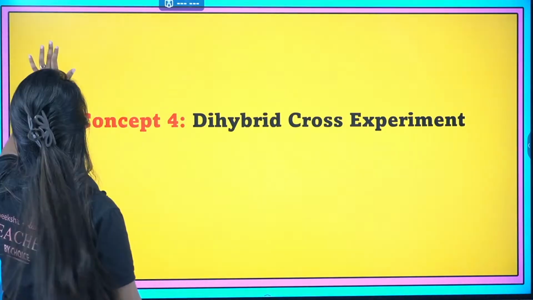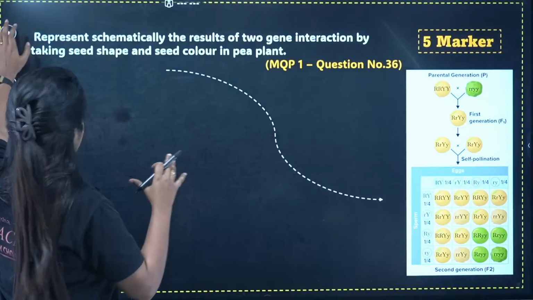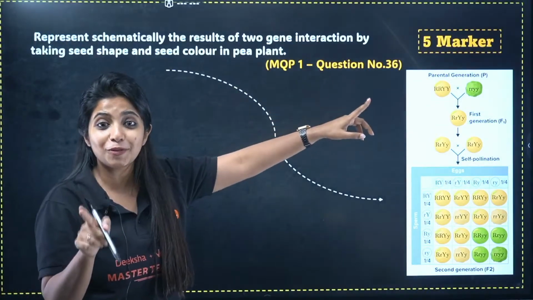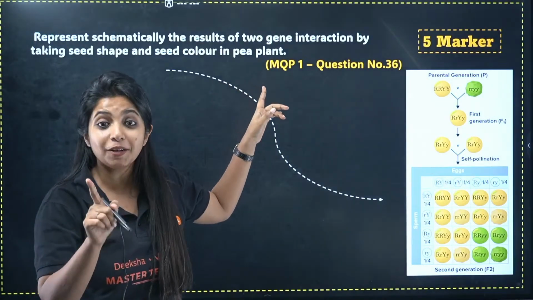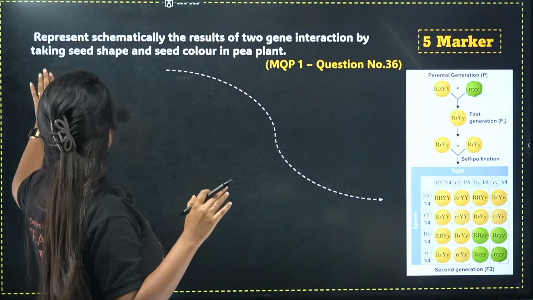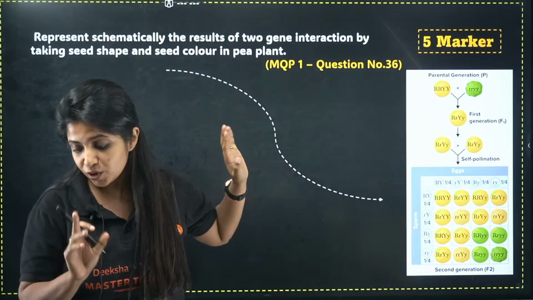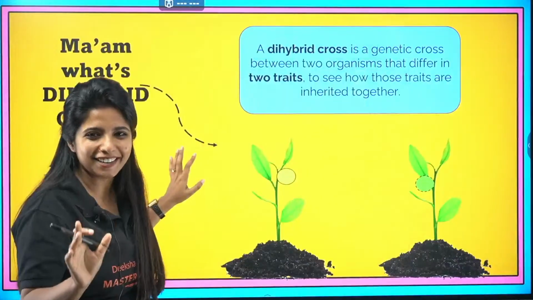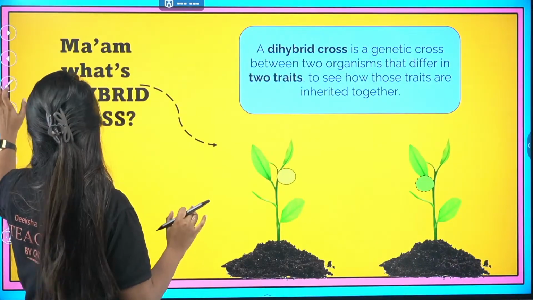Yes, perfect. Chalo. So dihybrid, what do you mean by that? By the way, you get a 5 marker question from this particular concept in your second PUC. They directly ask you, represent schematically the result of 2 gene interaction by taking seed shape and seed color. So it's a 5 marker question that I'm going to deal with right now by explaining this. Listen to me very carefully.